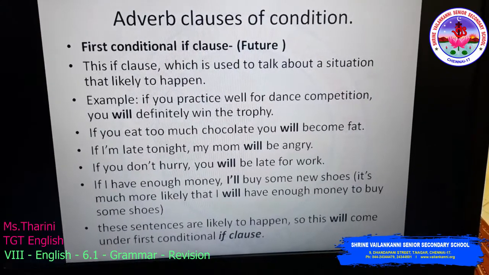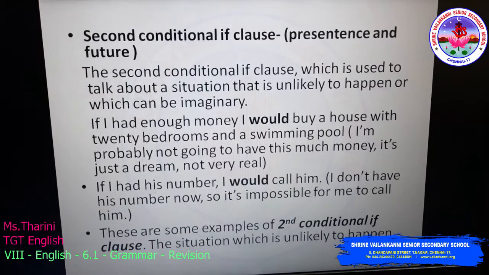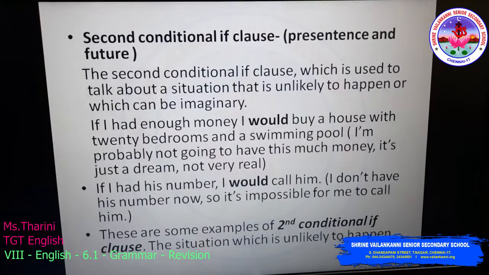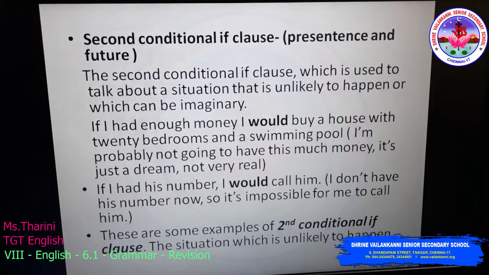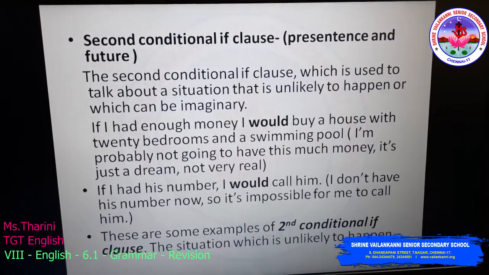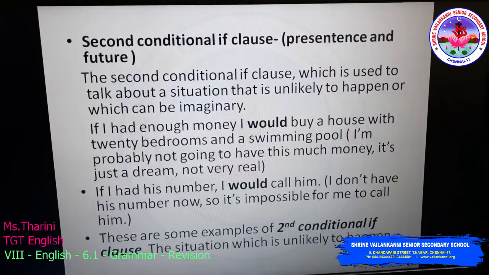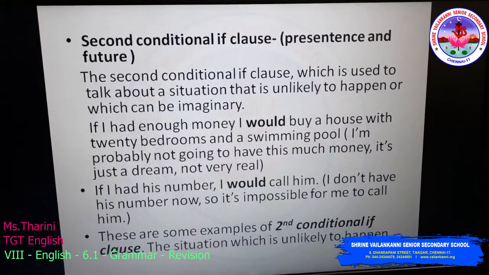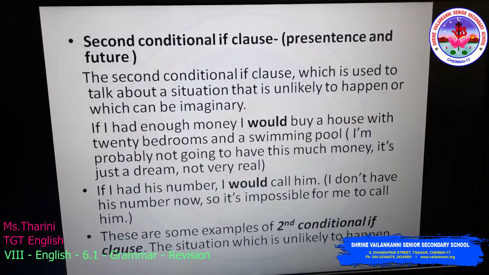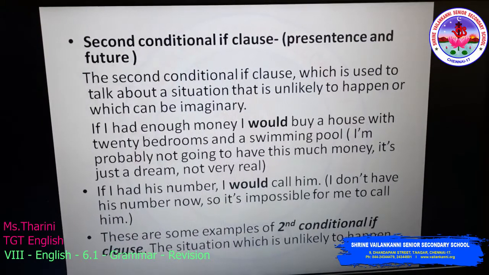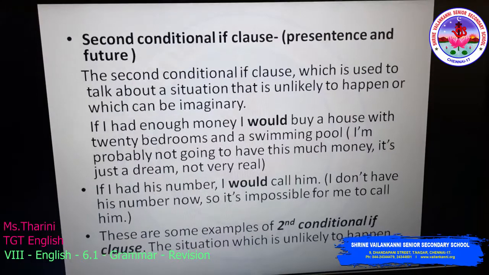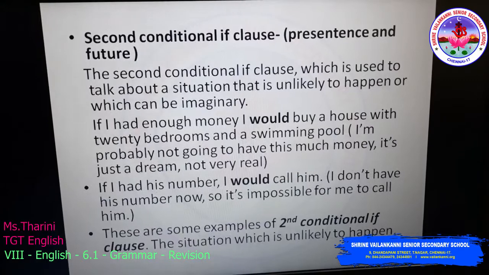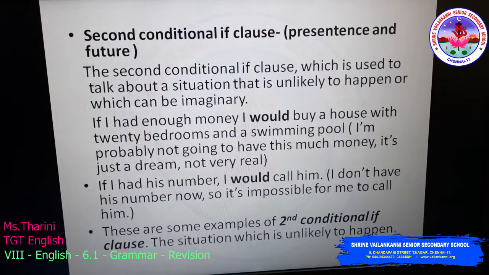Next, the second conditional if clause. It talks about the present and future, but about unlikely events or imaginary ones. Example: if I had enough money, I would buy a house with 20 bedrooms and a swimming pool. I'm probably not going to have this much money. It's just a dream and not very real.